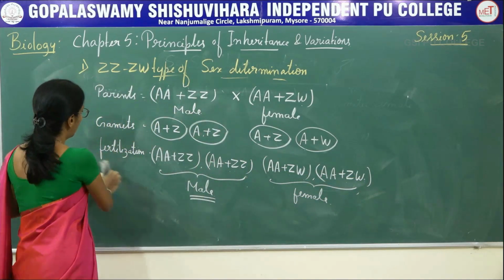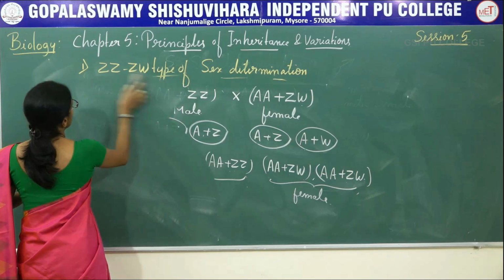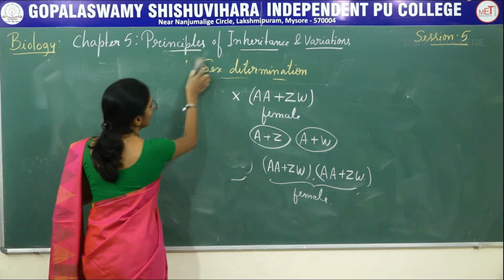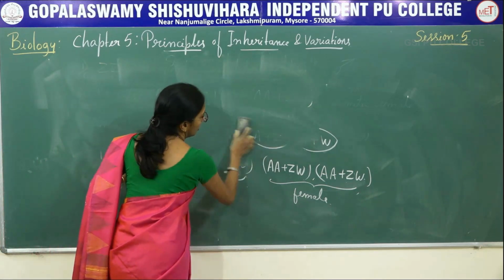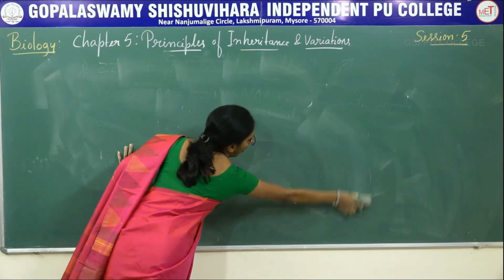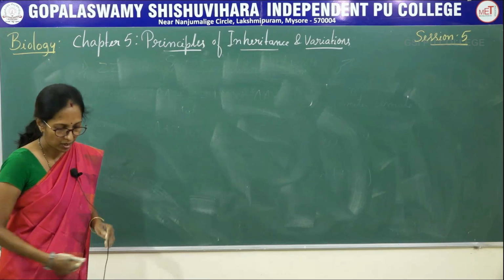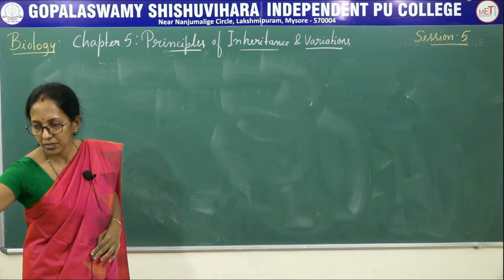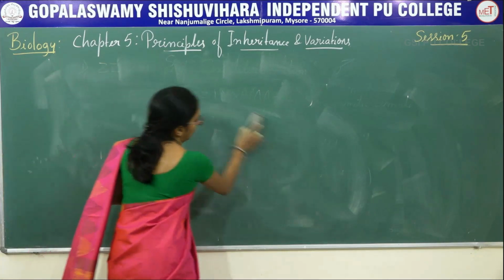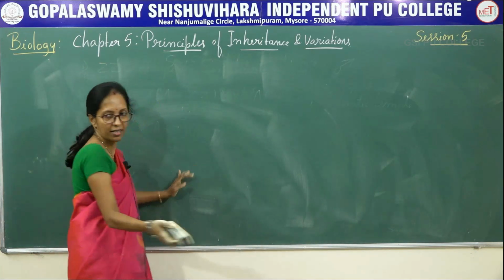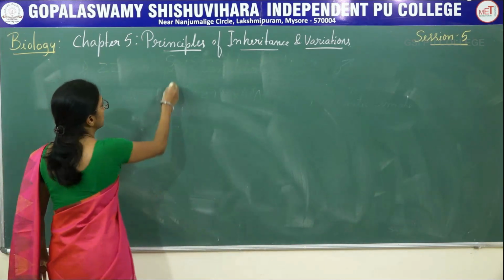This is about how sex determination takes place in an individual due to the presence of autosomes and allosomes. Allosomes are very important. Allosomes are nothing but sex chromosomes. Coming to the last aspect, mutation.